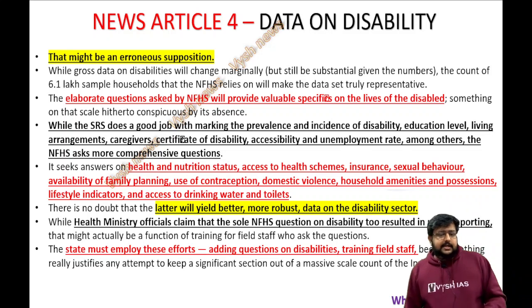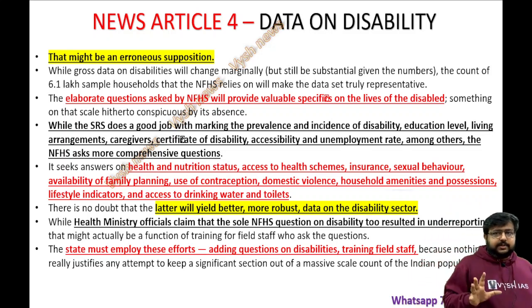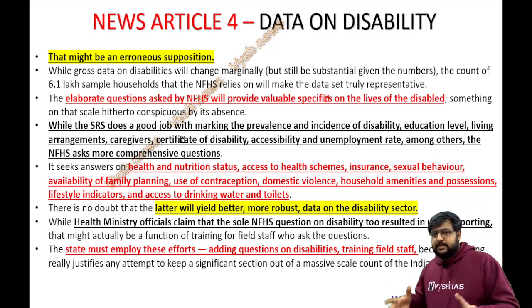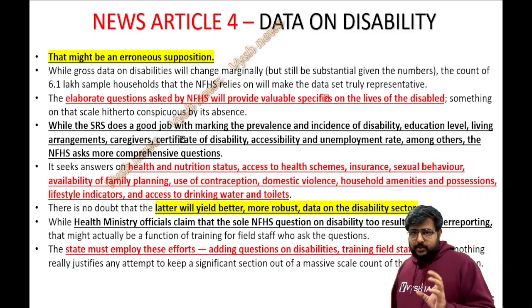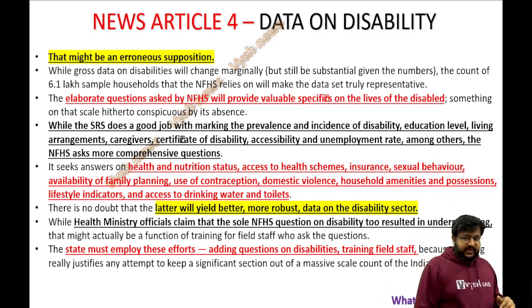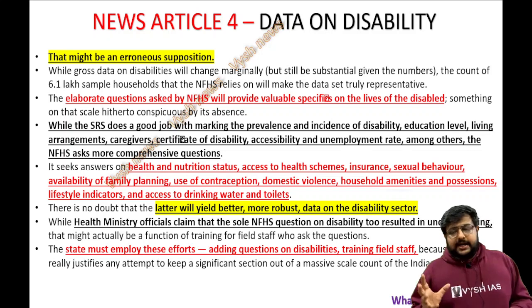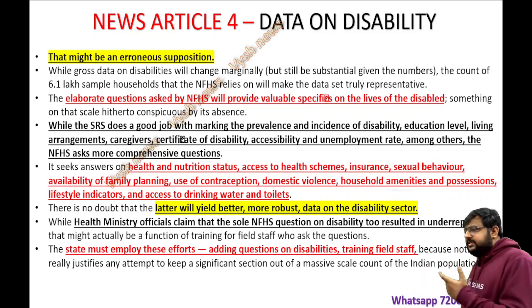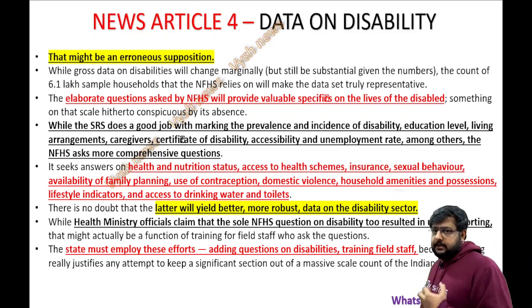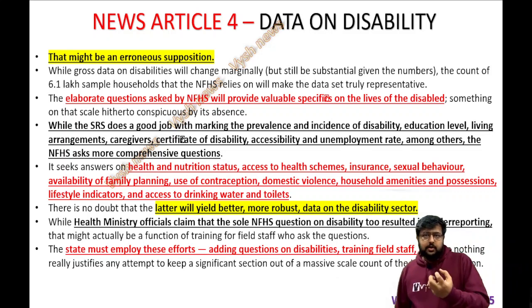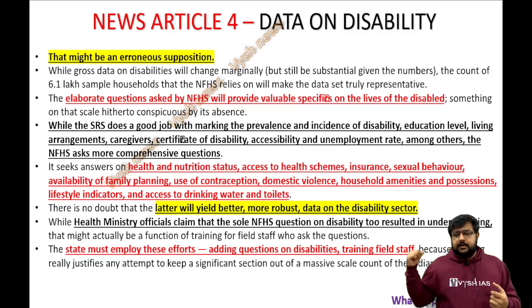They are telling that this might be an erroneous supposition, a wrong assumption the government has. That is what the author is saying. Because even though you have raw data, the questions asked in the National Family Health Survey are more detailed. It will give you more information than just whether you are disabled. There are many other things asked. That is what is being compared here.